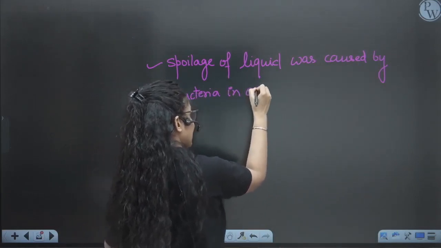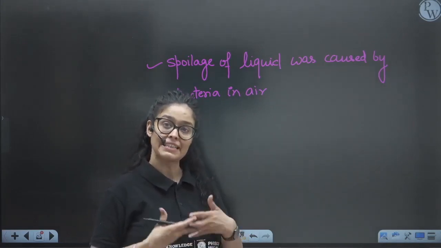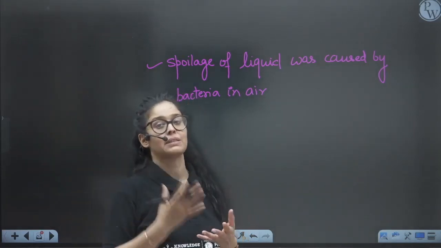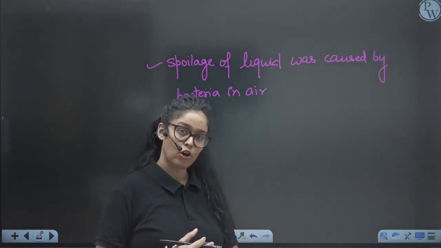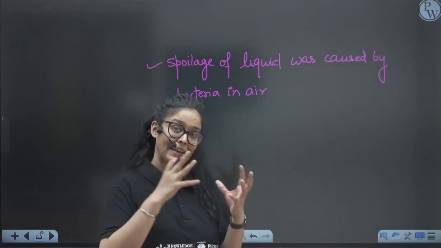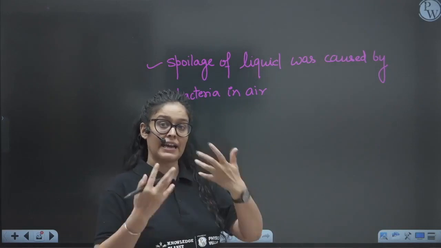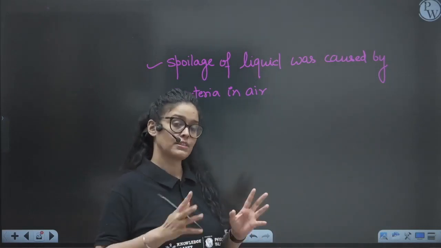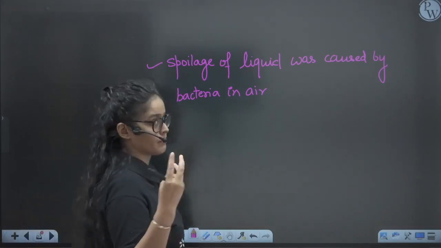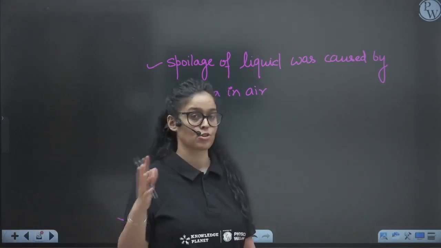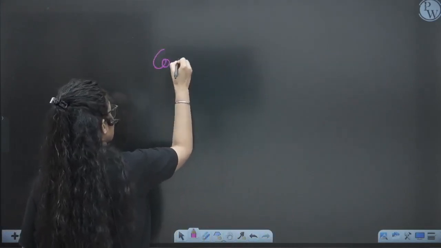This bacteria has not arisen in the broth itself. Rather, it has come from the air. So that means life always arises from pre-existing life. Bacteria grow from pre-existing bacteria, not from the broth itself. This experiment gave us definite proof of the biogenesis theory, life originating from life. The last early theory is the cosmozoic.